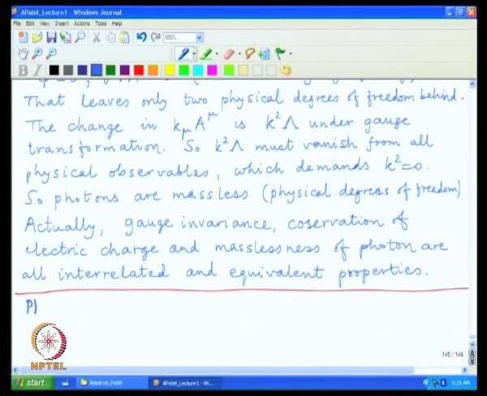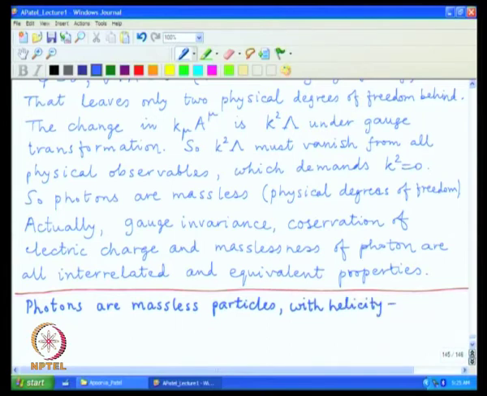So, the summary of all this can be said that the photons are massless particles with helicity equal to plus or minus 1, and that is a language which gives the appropriate Lorentz group representation to which photons belong.